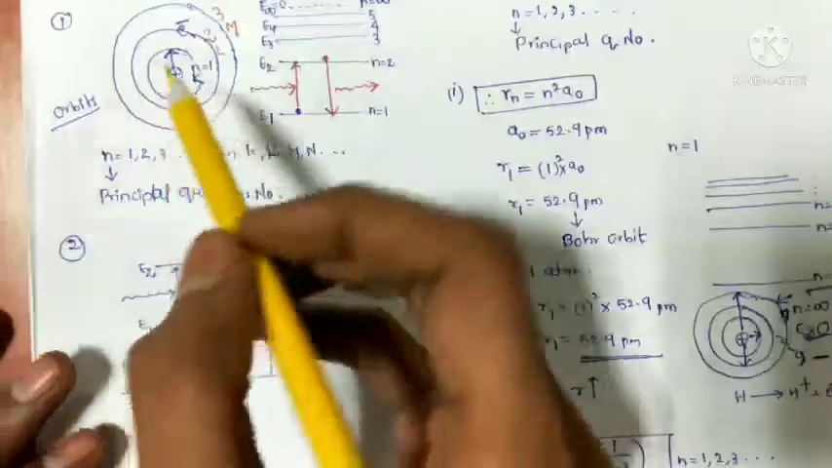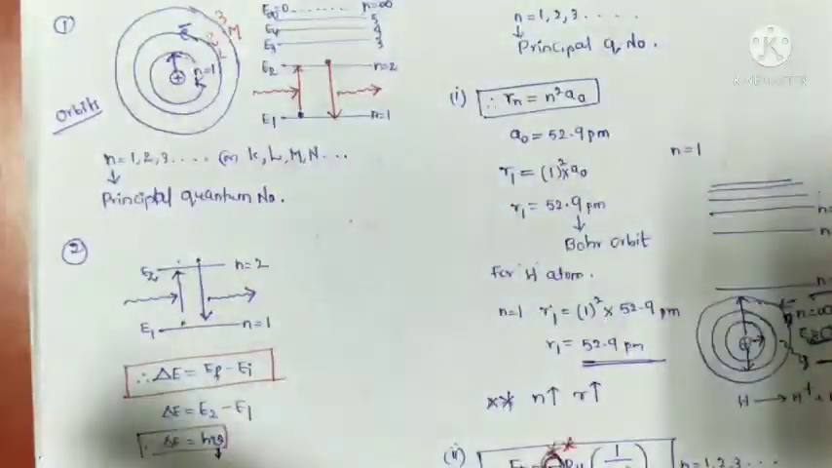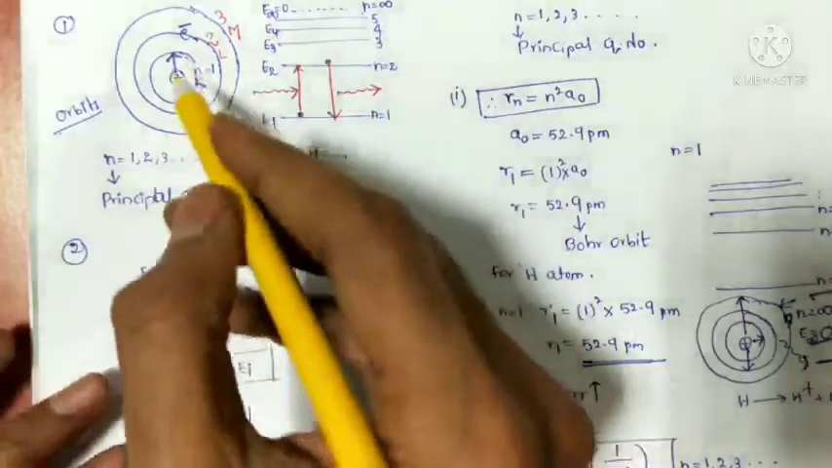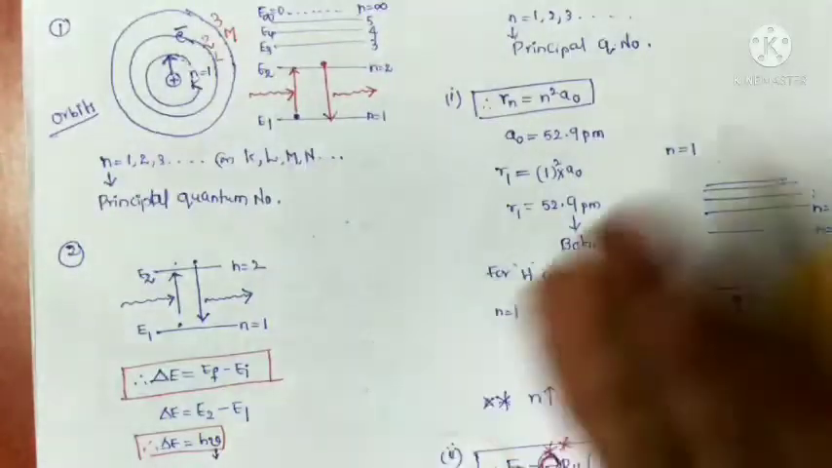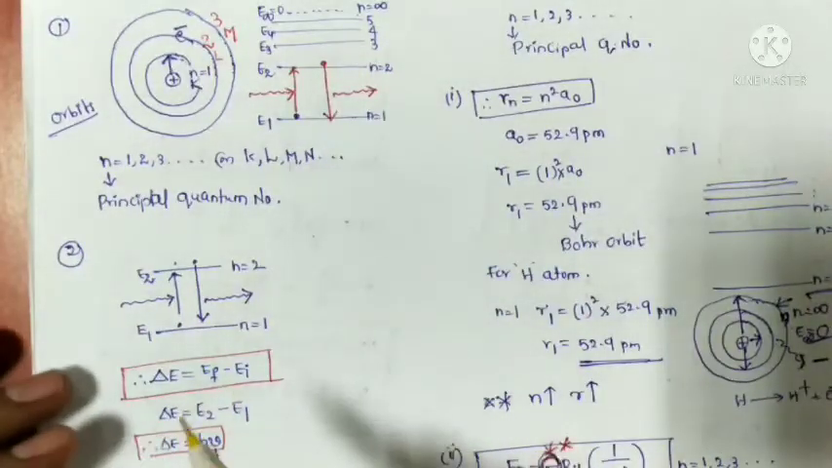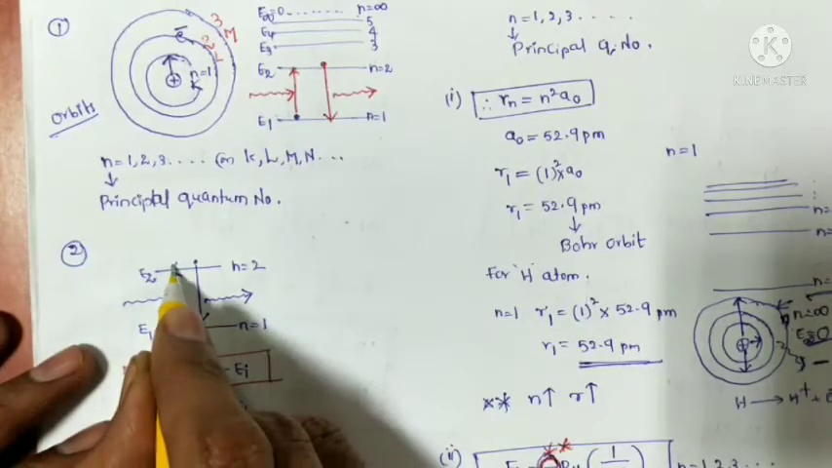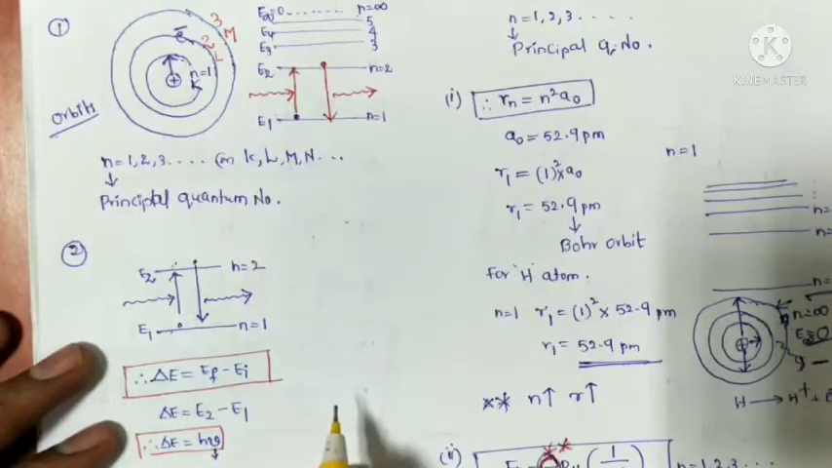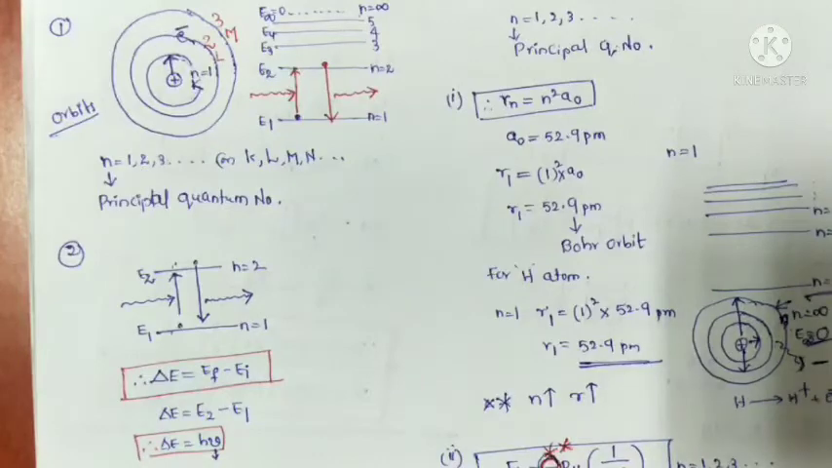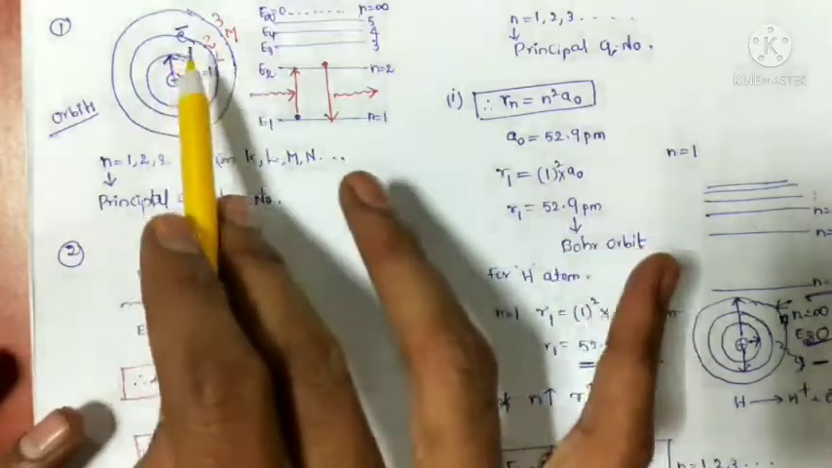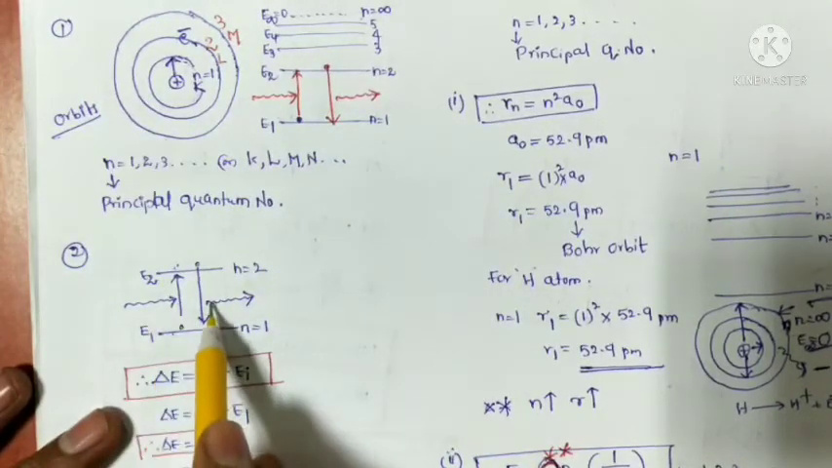Next, the electron revolves around the nucleus in these circular paths and does not emit or absorb radiation. Whenever the electron revolves in a particular orbit, it does not emit or absorb radiation. But when the electron goes from a lower energy level to a higher energy level, it will absorb energy, and when it goes from a higher energy level to a lower energy level, it will emit energy. In these circular paths it does not emit or absorb energy, but whenever a transition takes place, energy is absorbed or emitted.